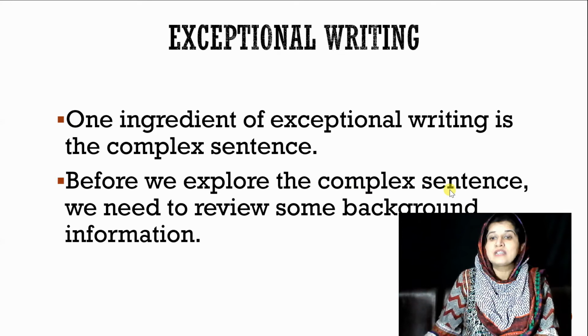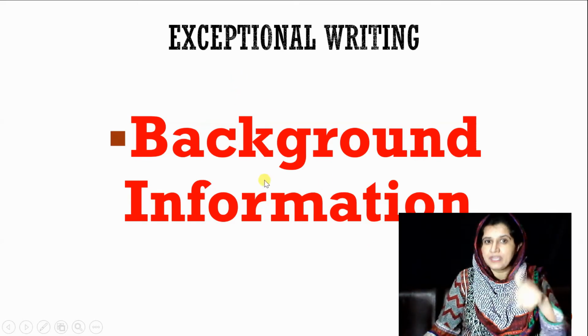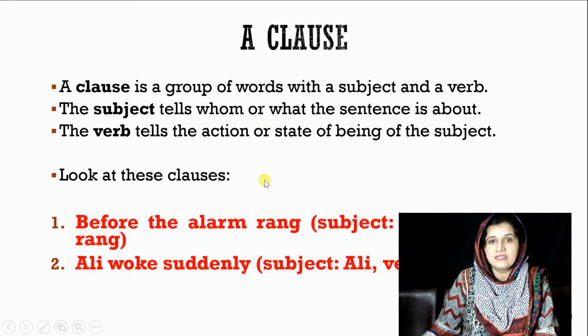Before we explore the complex sentence, we need to review some background information. In order to understand complex sentences, you need to revise some background information, like what a clause is. A clause is a group of words with a subject and a verb. The subject tells whom or what the sentence is about.